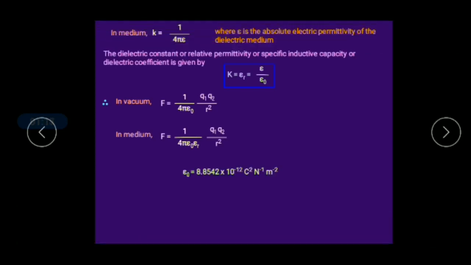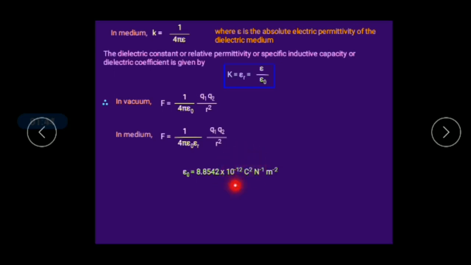So here, the permittivity of free space value: sometimes it may be given in the exam or may not be given, so you have to memorize it. The epsilon naught value is 8.8542 into 10 power minus 12.